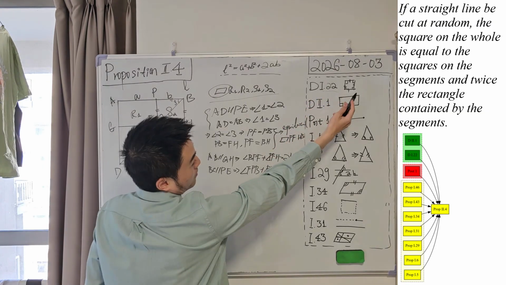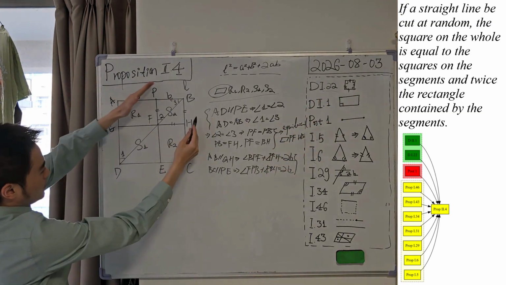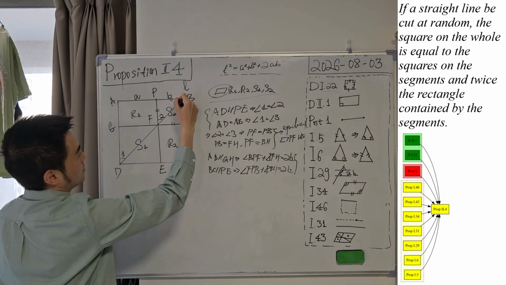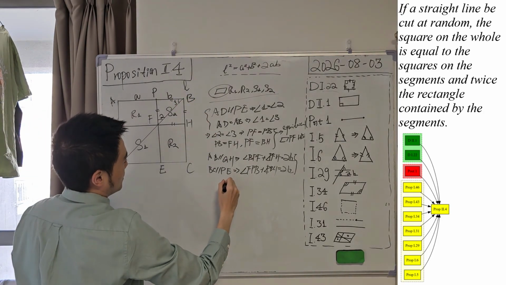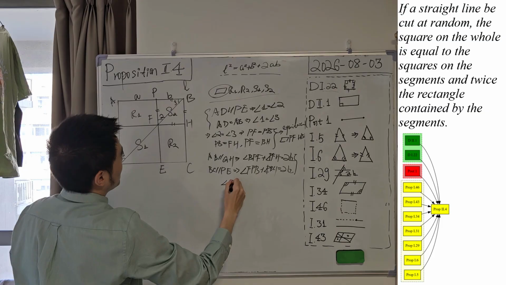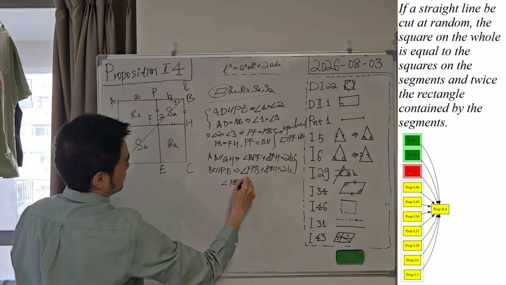The square is right angled. So ABCD is a square, which means this angle must be a right angle. So we know that angle PBH is a right angle. Okay.